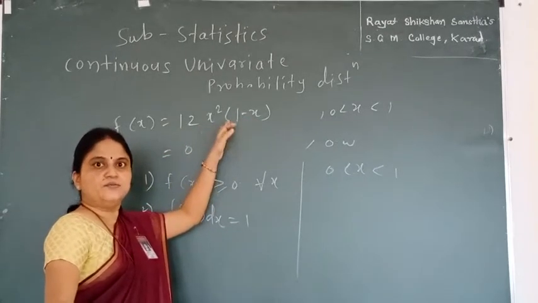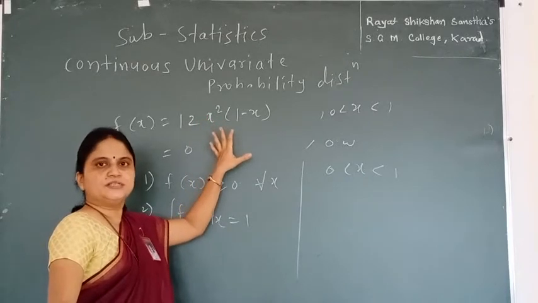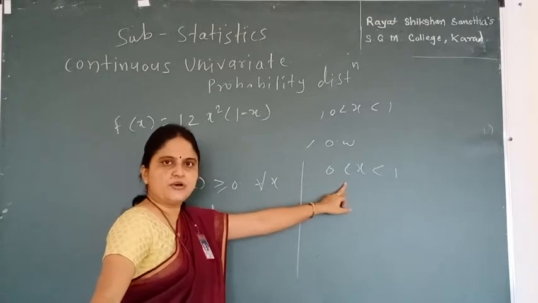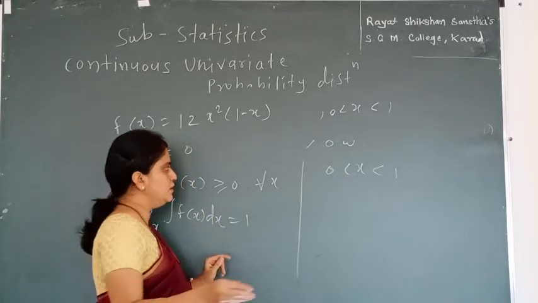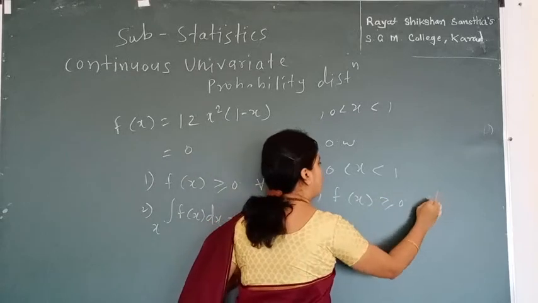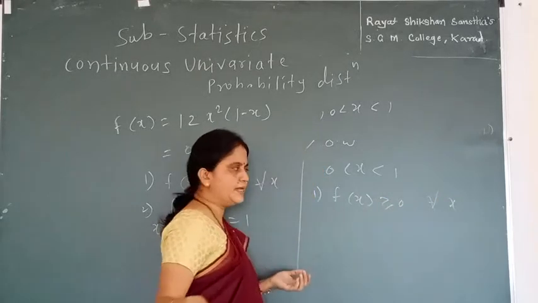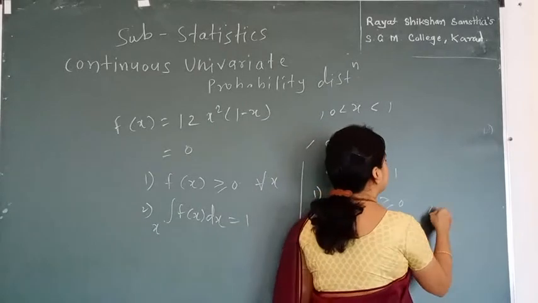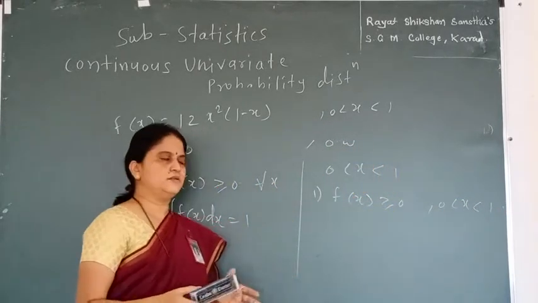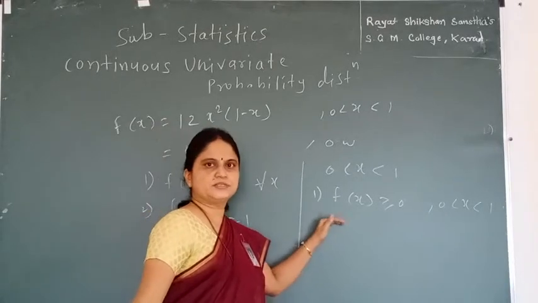So again we get the value 0. That means f(x) is greater than or equal to 0 for the given range of x. So the first condition is satisfied.